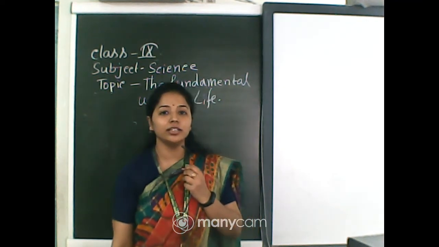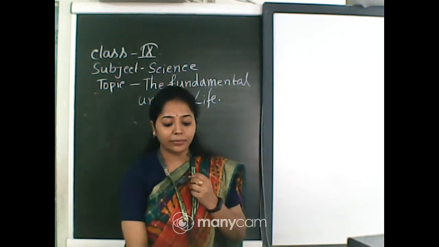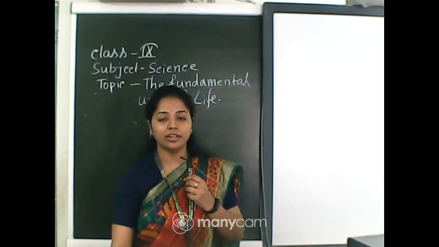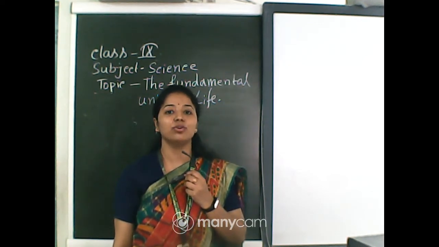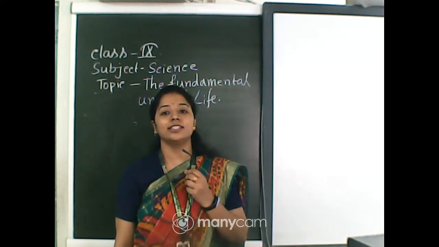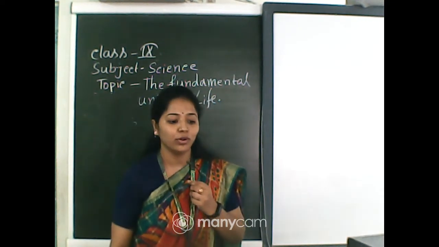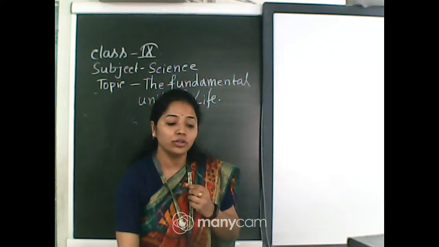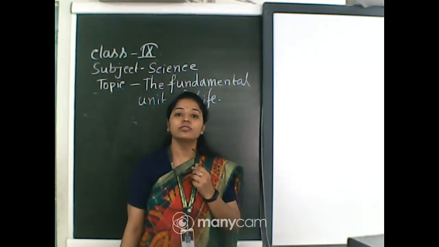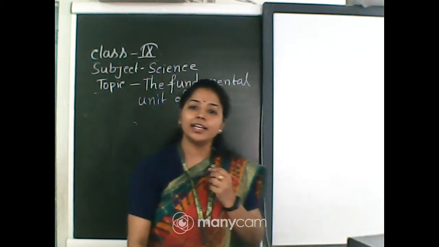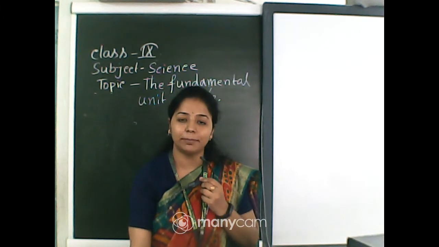Today I am going to start your science class, chapter 5. This is under the biology portion: the fundamental unit of life, that is the cell. You all know this. It is the basic structural and functional unit of our life. Now, we know that all living organisms in this universe are made up of cells, and they either exist as a single cell or as a combination of multiple cells.